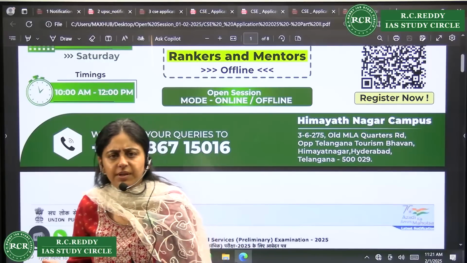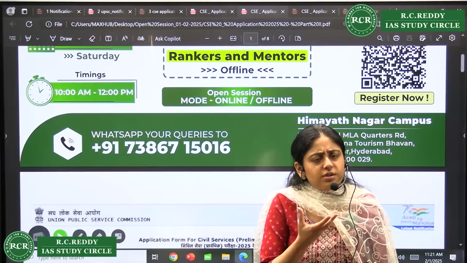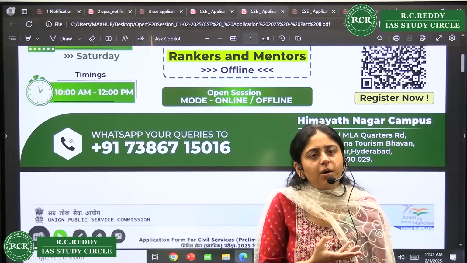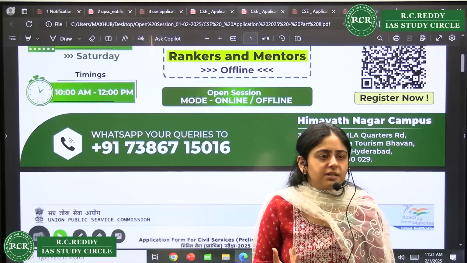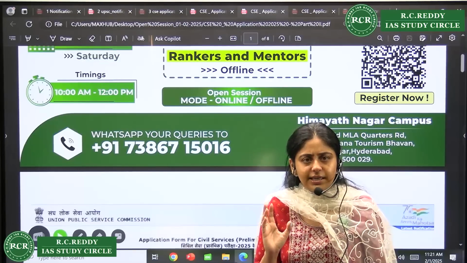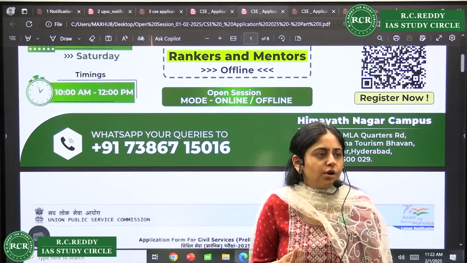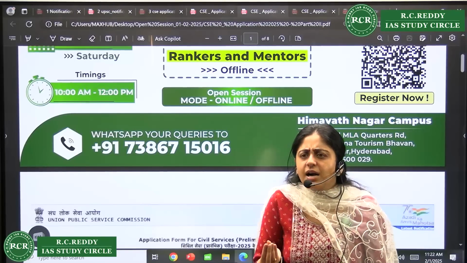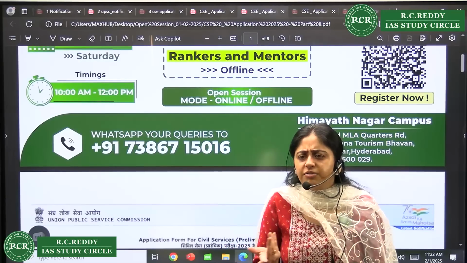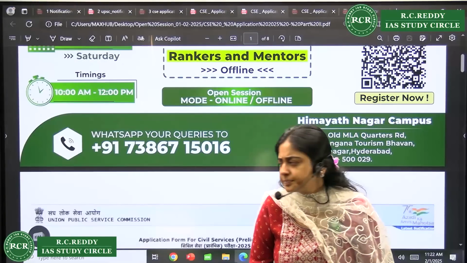It's a qualifying paper. General grammar is asked. One question is an essay, which carries around 40 or 50 marks, I'm not very sure, but this many marks, so you can score a lot there. Then there will be a reading passage in Telugu, and you have to answer those questions. You will clear the qualifying marks, there is no problem, but you should at least have a basic understanding of that regional language. It should not be foreign to you. If you devote 3 or 4 days, you can easily manage, because all of us have studied some regional language till 10th standard, so I don't think that should be a problem.